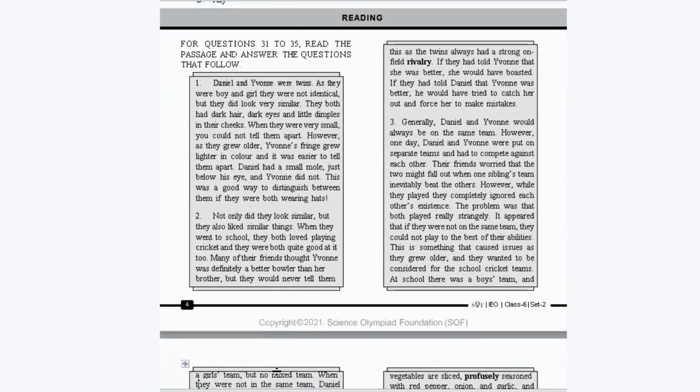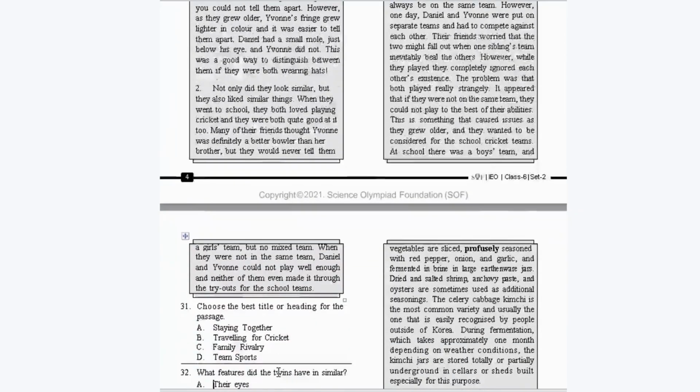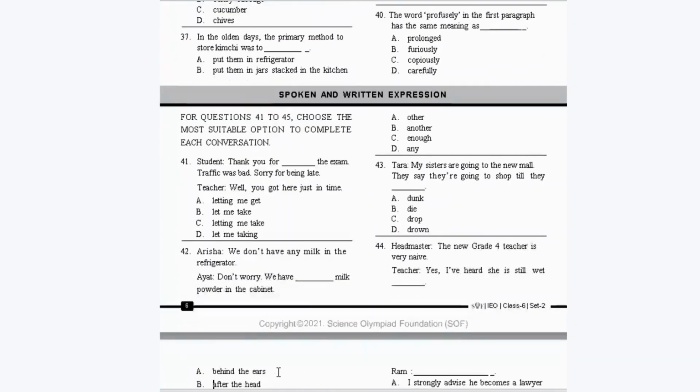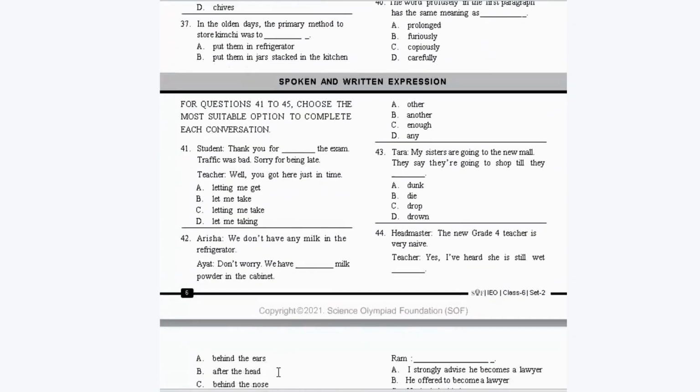The second section is called Reading. Here you will be given 2 passages. You have to read them carefully and answer the questions that follow. In this section also, you will get 1 mark for each question. Now, let's go to the third section, which is Spoken and Written Expression. In this section, you will be given some conversations and you have to complete each conversation using the suitable option. In this section also, each question carries 1 mark.